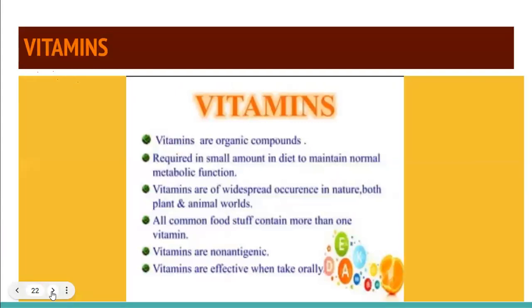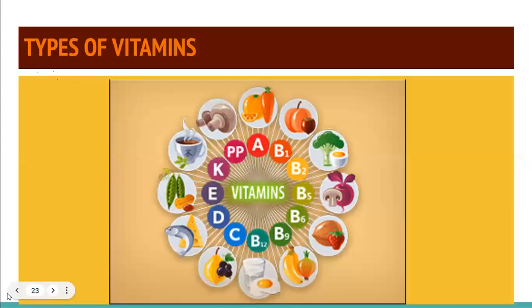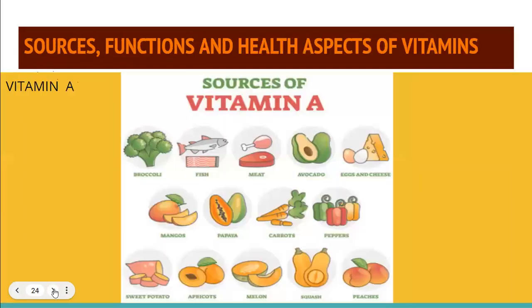Vitamins. Vitamins are required in our diet in a very, very small micro quantity. There is a wide range of vitamins: A, B, C, D, E. There are different types of vitamins. All right. So we need them in a very small quantity, and we cannot skip them because they help in metabolism. Skipping vitamins from the diet will lead to health issues. All right, so you can see there is a family of B1, B2, B5, B6, B7, B12. Then vitamins C, D, E, K, different sorts of vitamins we need in our diet.